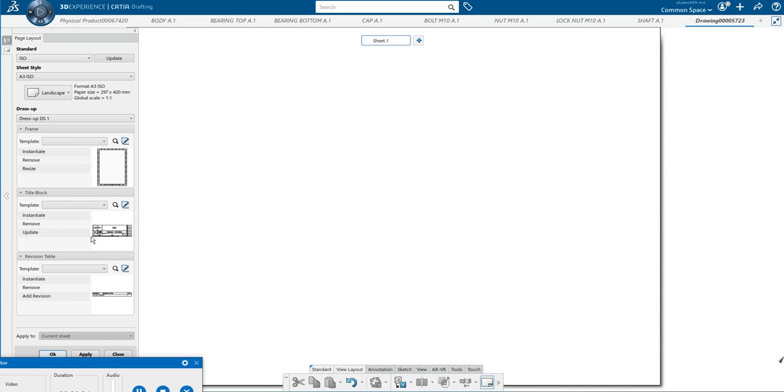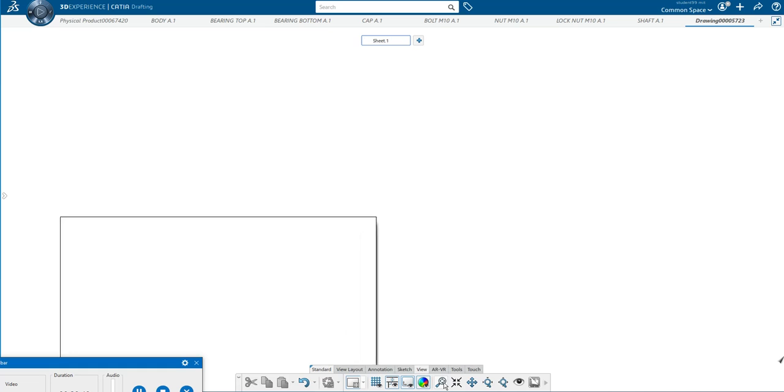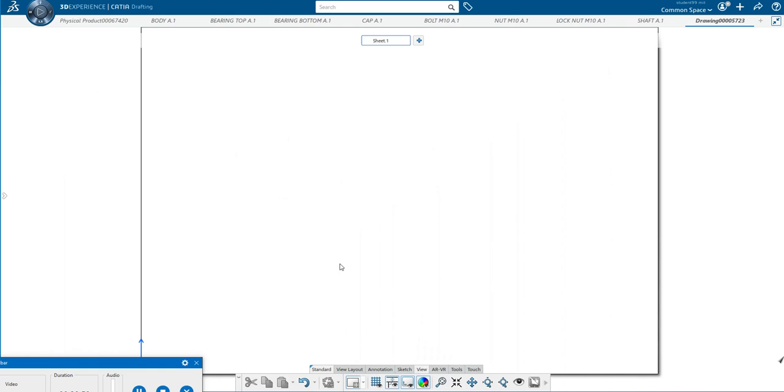Now, suppose if you want to get here title box and all, you can add that. But right now, I am not using that, so I am just clicking OK. Next, you go to here view and fit the paper. Now this is now the drawing space. Now in this, I will select the front view of the plumber block. You click here front view.